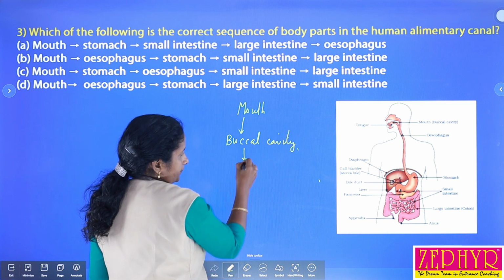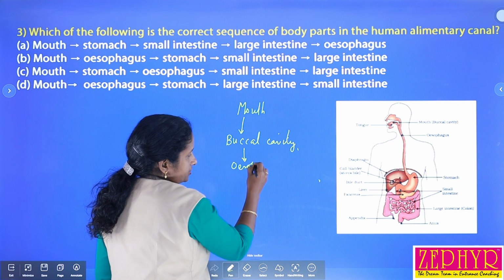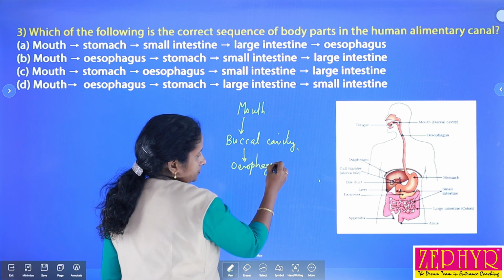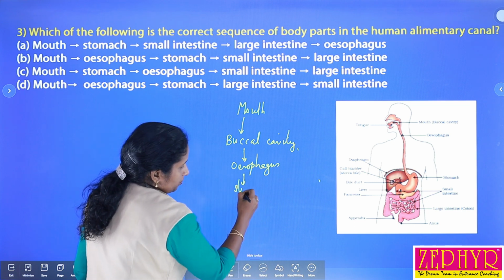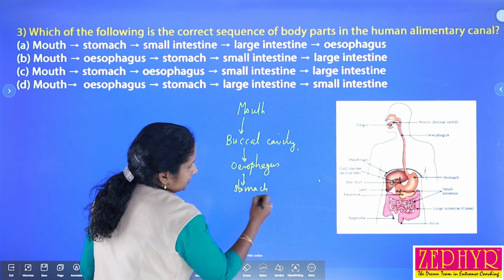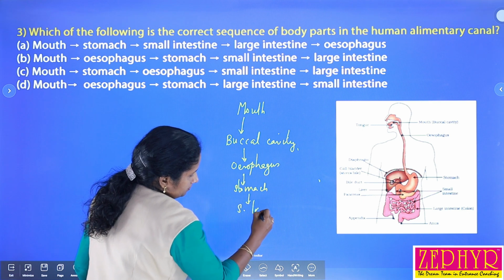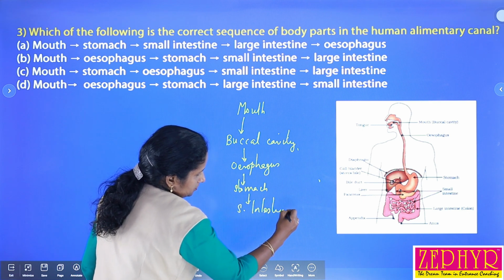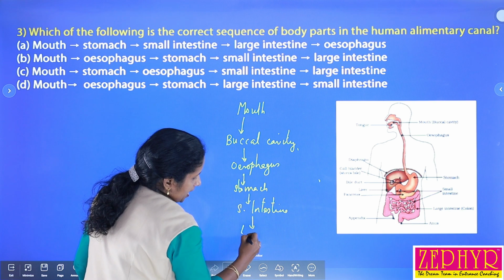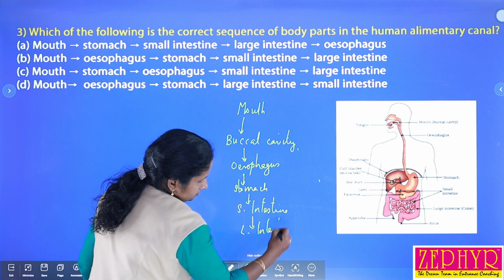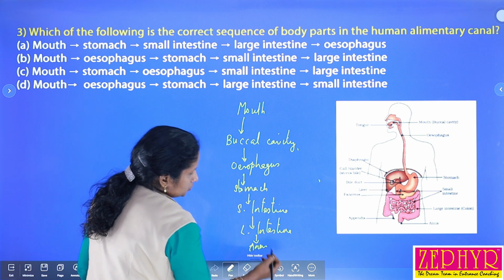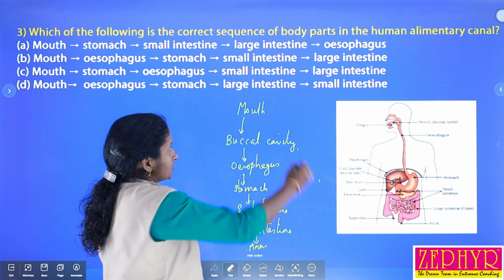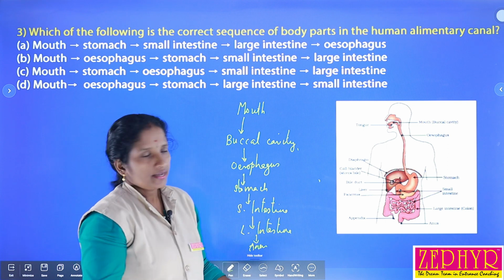And then the esophagus, that is called the food pipe, and then the next one is the stomach, and the next part is the small intestine, then the large intestine, and the last one is the anus. So this is considered the complete digestive system, which starts from the mouth and ends in the anus.